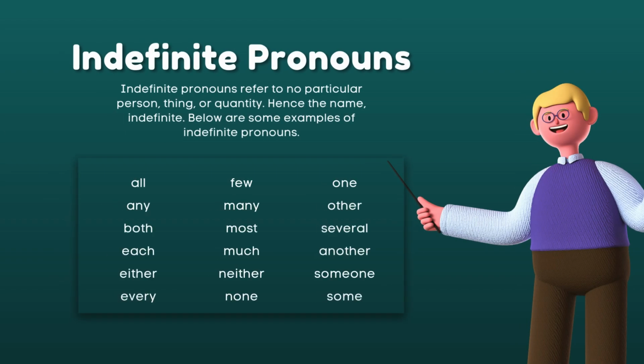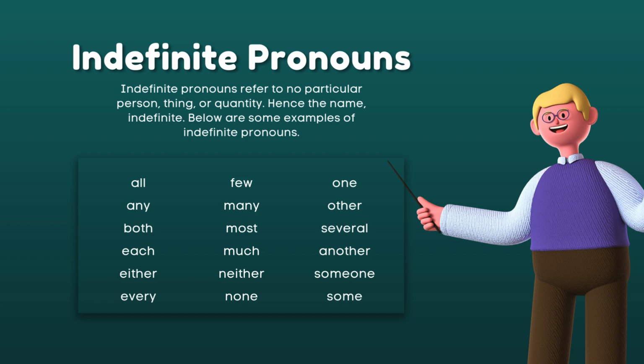So we have here also another type of pronoun, which is indefinite pronouns. They refer to no particular person, thing, or quantity. Therefore, it is unspecified. Hence, the name indefinite. Like we have here the different examples: all, any, both, each, either, every, few, many, most, much, neither, none, one, other, several, another, someone, and some. Actually, all, we have also most and none. At the same time, we have some.